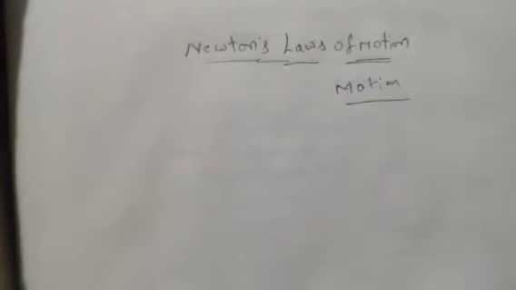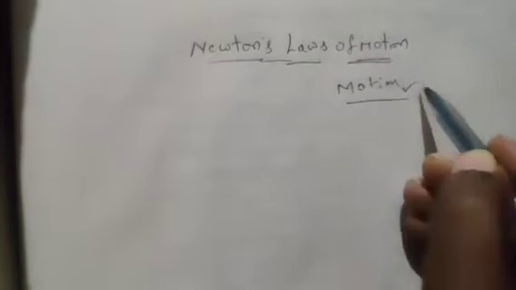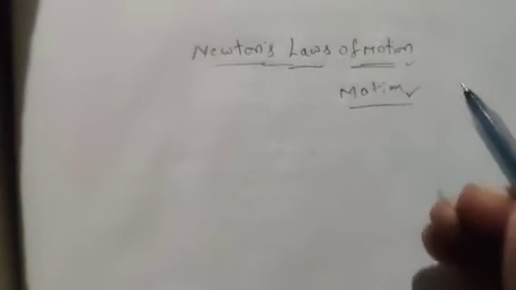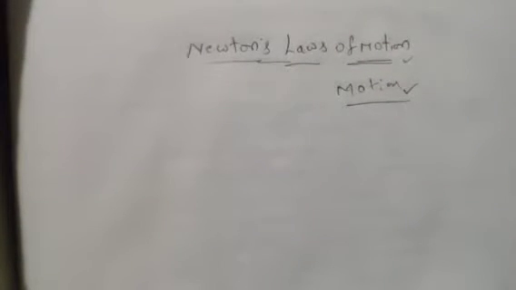But you never discussed the cause for the motion. So we discussed the motion of bodies without reference to the cause for the motion in the motion chapter. But if we discuss the cause for the motion, then it is called Newton's laws of motion.